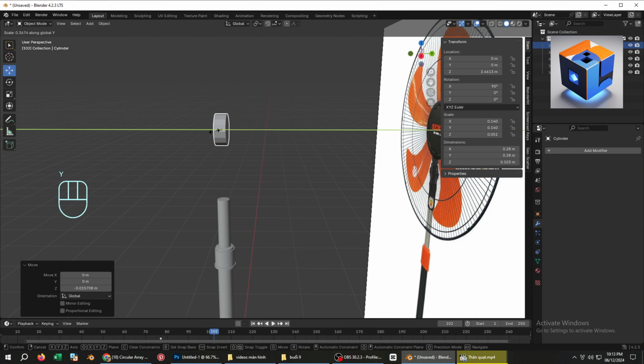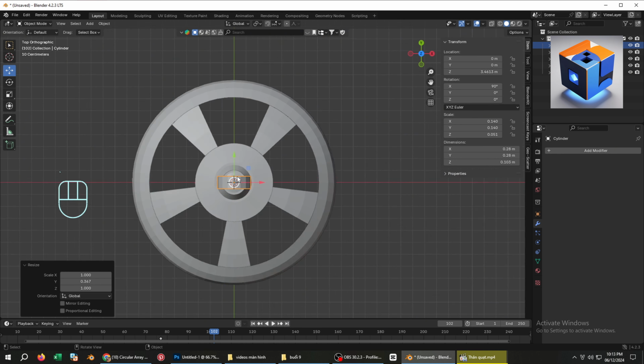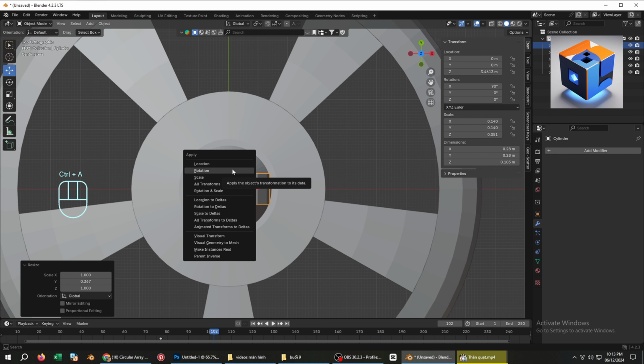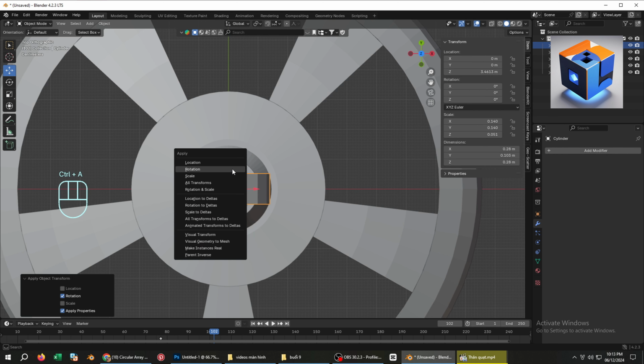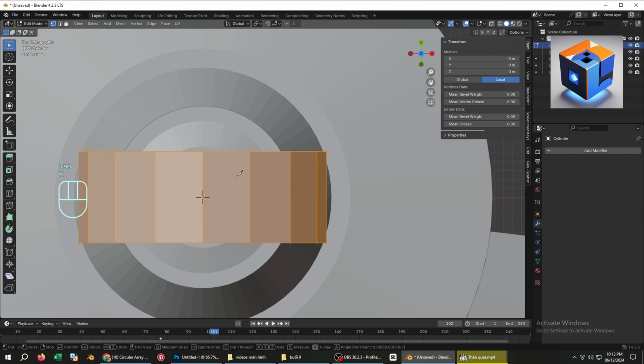Like a real fan blade. Press the key and select Top View to look at it from above. Remember to apply scale and apply rotation to the object. Because if you don't, using the array modifier for rotation around the object may result in errors.